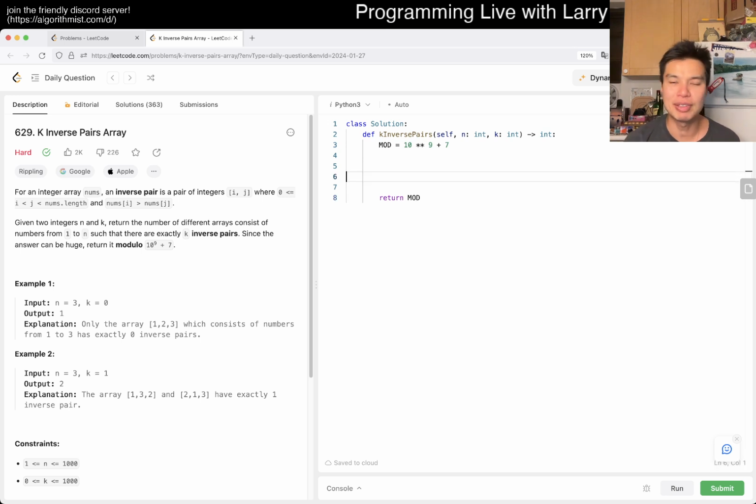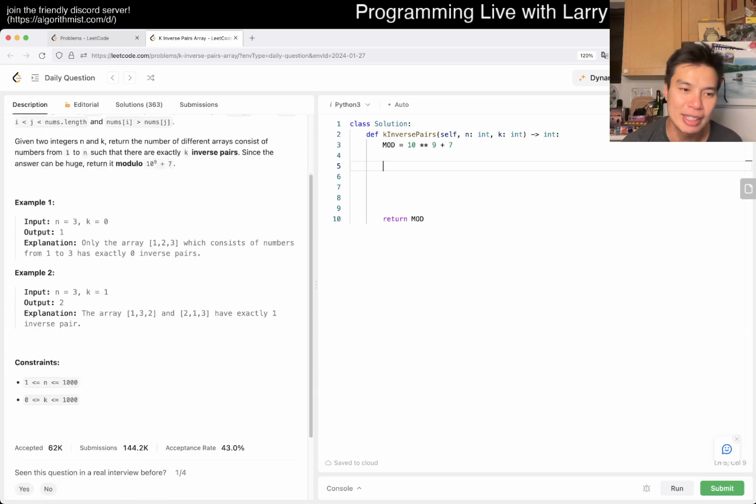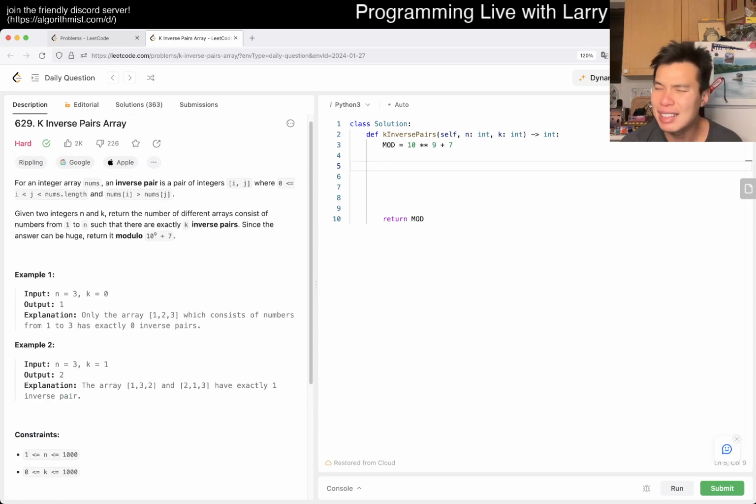The first thing to notice about these problems is to look at the constraints. Here we see that n is 1,000 and k is 1,000. Off the top of my mind, I don't have an idea yet, but the idea is that n times k is okay. N times k is okay kind of sounds like a rhyme somewhere. Those are some bars. It's not a good bar, but anyway.